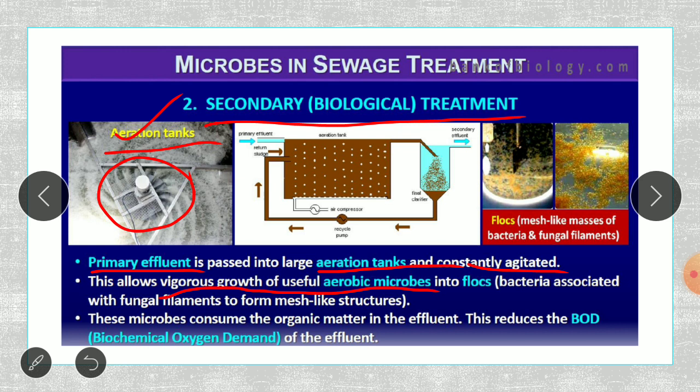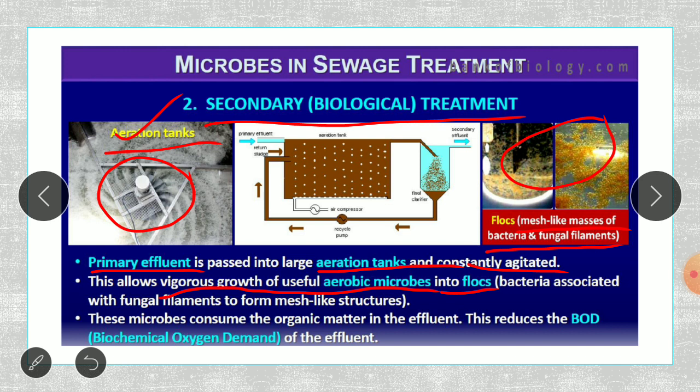So these aerobic microorganisms develop more, and they form the flocs. Flocs are, as you can see here, mesh-like masses of bacteria and fungal filaments. So they are forming a mesh.